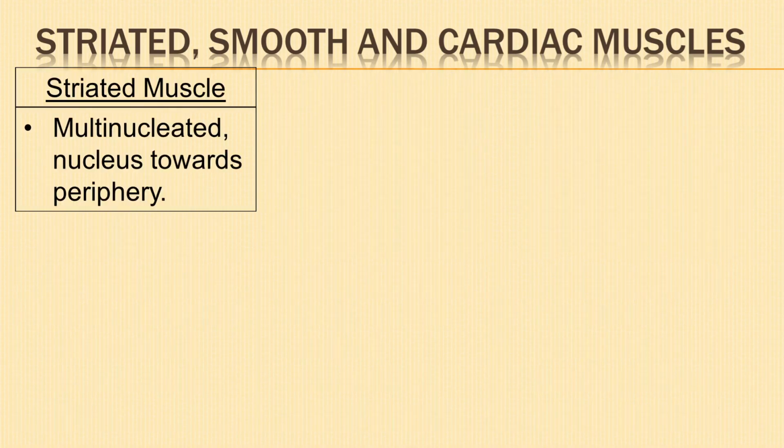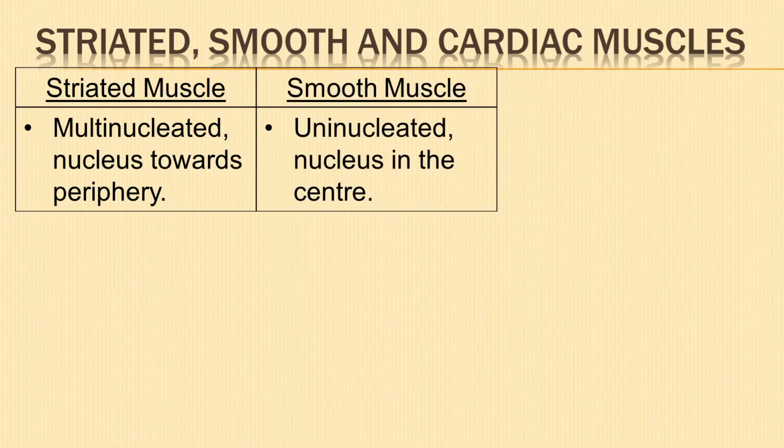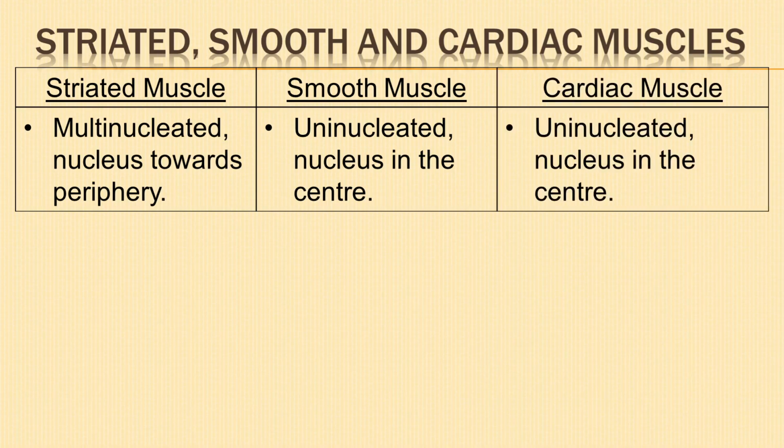Cells of striated muscles are multinucleated. Nucleus is situated towards the periphery of the fiber. Cells of smooth muscles are uninucleated. Nucleus is situated in the center. Cells of cardiac muscles are uninucleate. Nucleus is situated in the center.